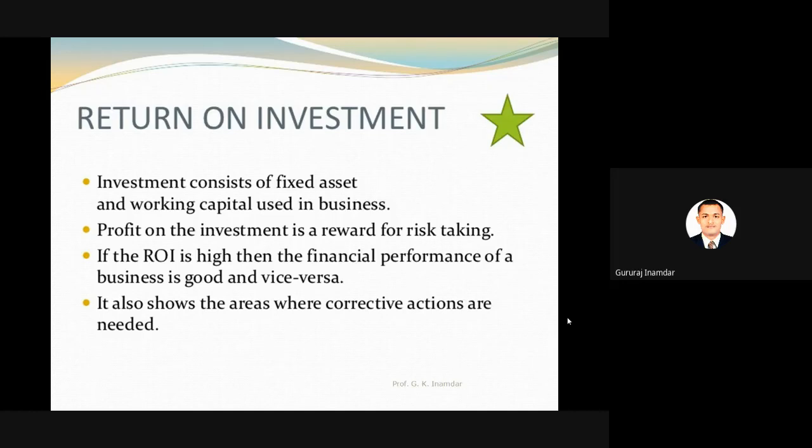Profit on the investment is a reward for risk taking. This is a very important factor. Any profit, we can say that, what is a profit? Profit is nothing but the investment reward. म्हणजे आपण काय ते पैसे गुंतवले आहेत, धाडस केलं. Okay, this is a risk. Investment is also a risk.